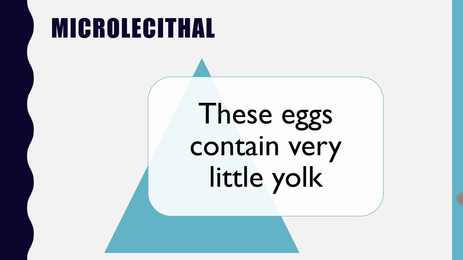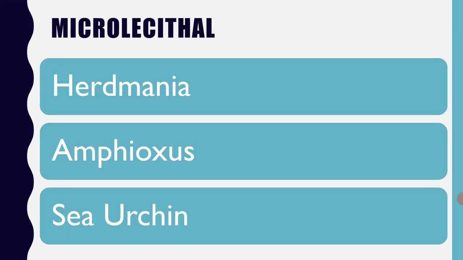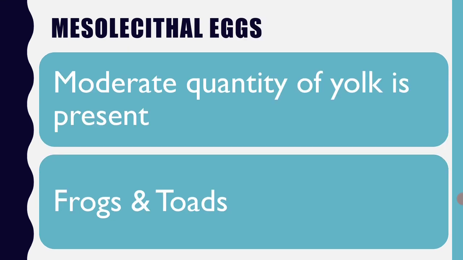Microlecithal. These eggs contain very little yolk. Of course these are as good as alecithal, but to be more specific, alecithal eggs are characterized by the total absence of yolk, whereas microlecithal eggs are characterized by little quantity of yolk. Best example for microlecithal eggs is the eggs of Herdmania, which is a urochordate, Amphioxus, which is a cephalochordate, and sea urchin, which is an echinoderm.